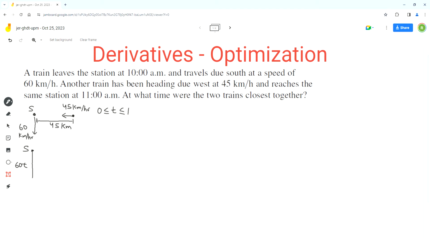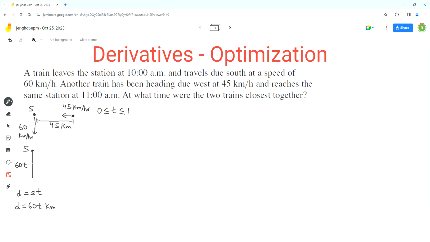For this, I'm using the formula for distance. We know that distance equals speed times time. The speed of the first train is 60, and we are assuming that after t hours from 10 a.m. the trains will be closest together. So in those t hours, this train going south would have traveled 60t kilometers in the south direction.